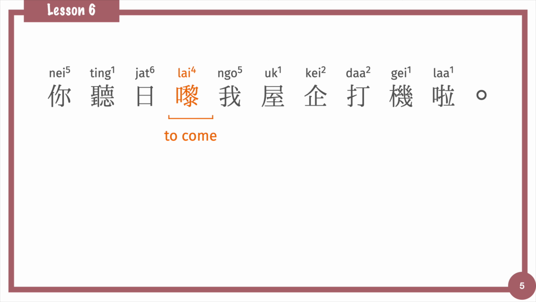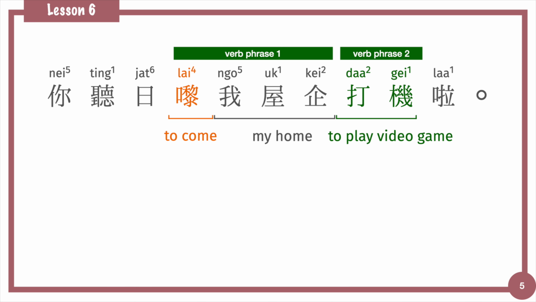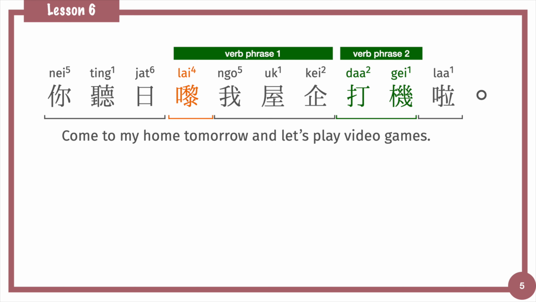Its function is similar to 去. 去 is going out from the speaker's side, and 嚟 is coming from another place to the speaker. 我屋企 is the location, means my home. Just like we have mentioned, it's a sentence with serial verb phrases. It has two verb phrases, and 打機 is the purpose. 你聽日嚟我屋企打機啦. Come to my home tomorrow and let's play video games.